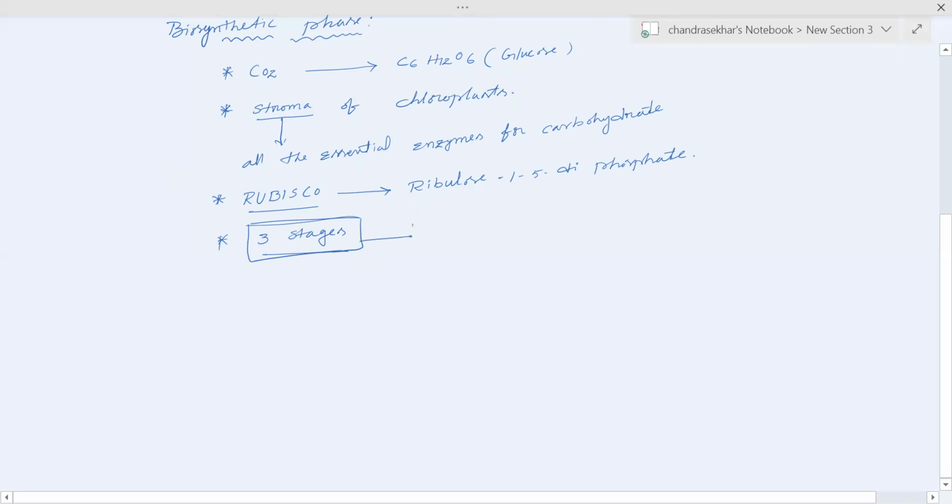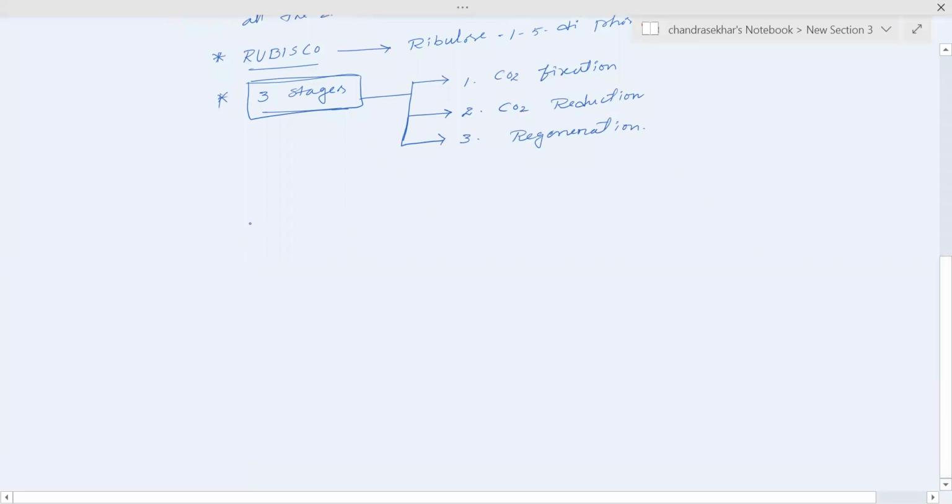Those are, the first one is CO2 fixation, carbon fixation, and the second one is CO2 reduction, and the third phase is regeneration. Okay, so these are the 3 stages which we find in carbon fixation.